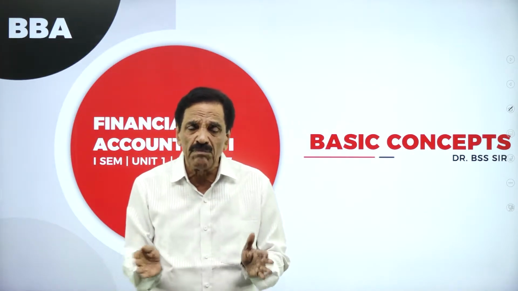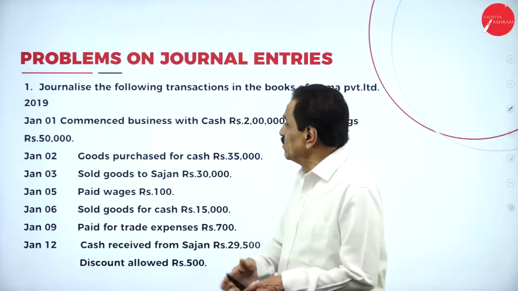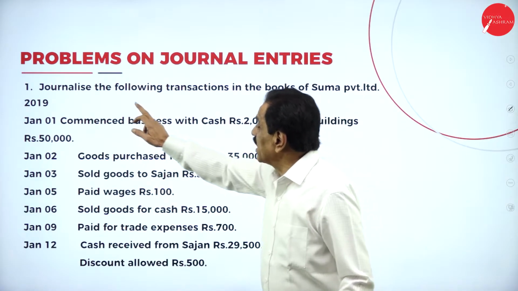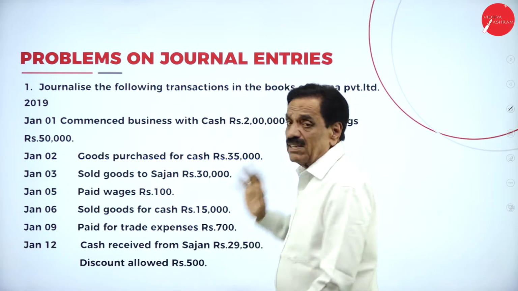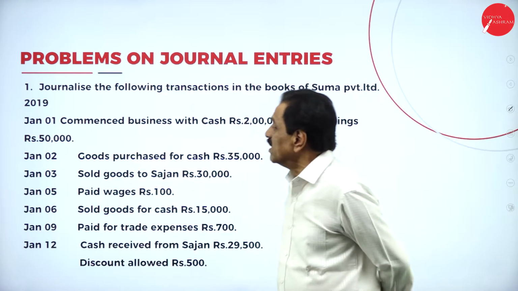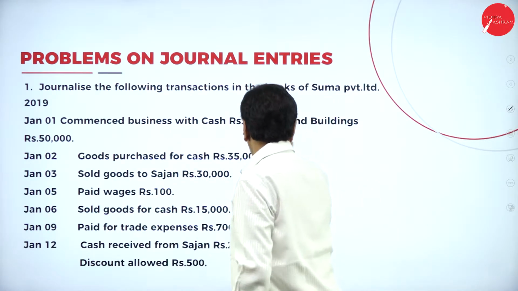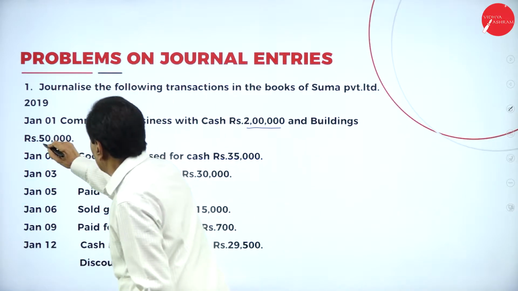Now we'll go to the problem. I will explain slowly what journal entries are to be passed. So this is the problem. Journalize the following transaction in the books of Suma Private Limited. Suma Private Limited commenced business with cash rupees 2 lakh and building rupees 50,000.